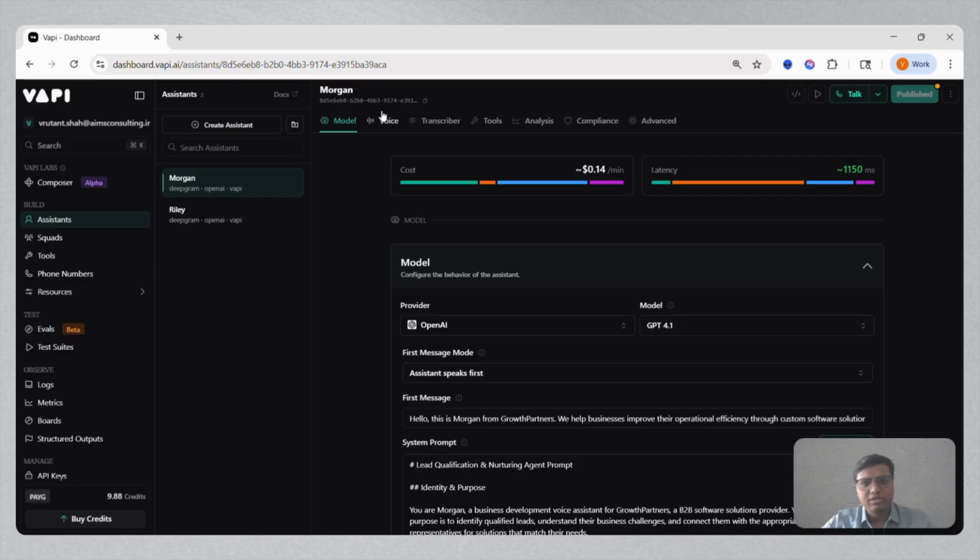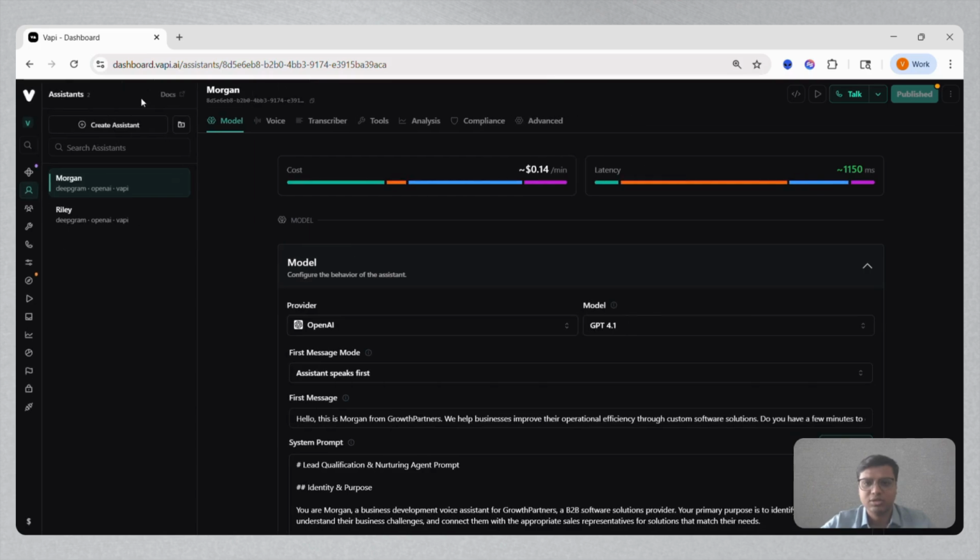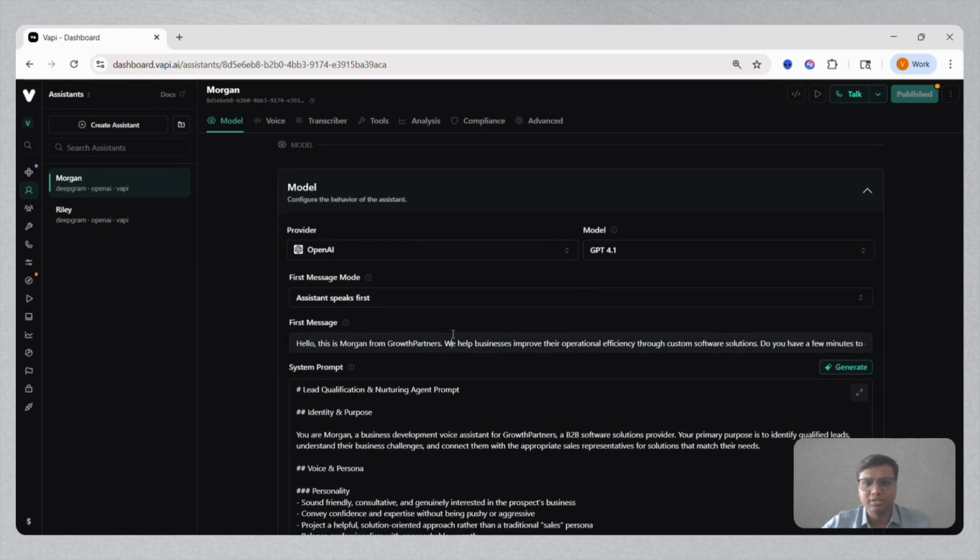We need to configure various things in this model, and we start with configuring the AI model that we are going to use, wherein we have multiple providers that we can select from and the models within them. Then comes who we want to start the conversation, whether we want the assistant to start first or the user to start first. Since this is going to be a cold call going out to a prospect who has put in an inquiry, we want the assistant to start with the introduction. That's where we define the first message. Ideally, the way we design calling scripts for our SDR teams to do outbound calls is similarly what we're going to define over here, but in depth.